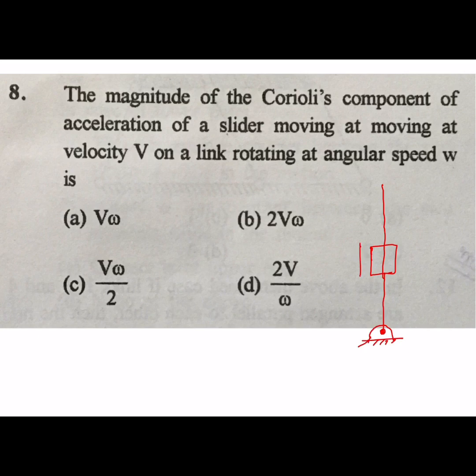The slider is moving at a velocity v and the link is rotating at omega. So the Coriolis component of acceleration, direct formula, 2v omega. Option B is your correct answer.